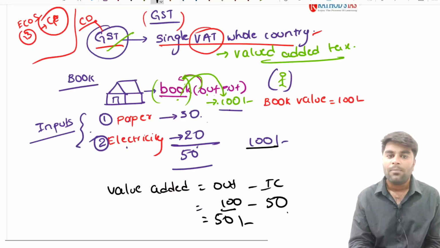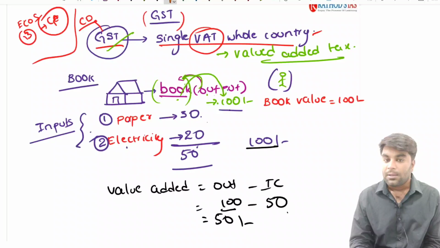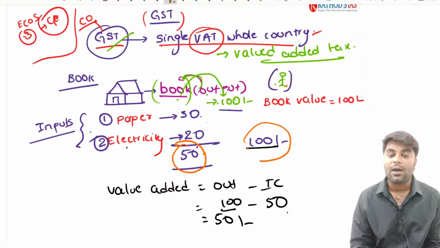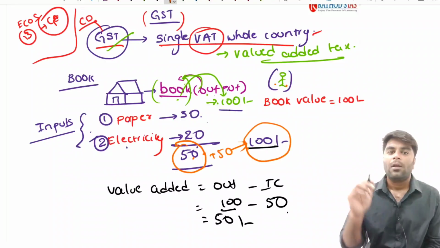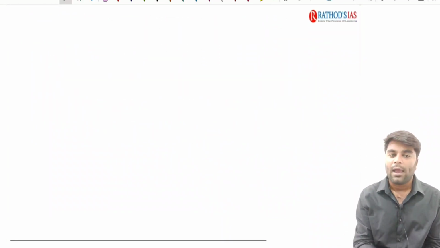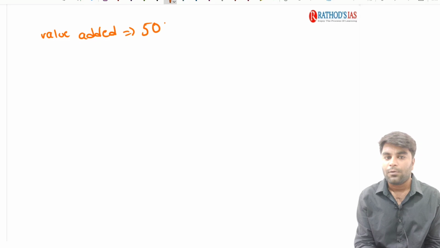Now observe my sentences very clearly here. The manufacturer has taken inputs worth 50 rupees and added a value of 50 to it and made it to 100. Now comes the main question: how did he add a value of 50? The value added by the manufacturer to the inputs that he has taken is equal to 50 rupees.